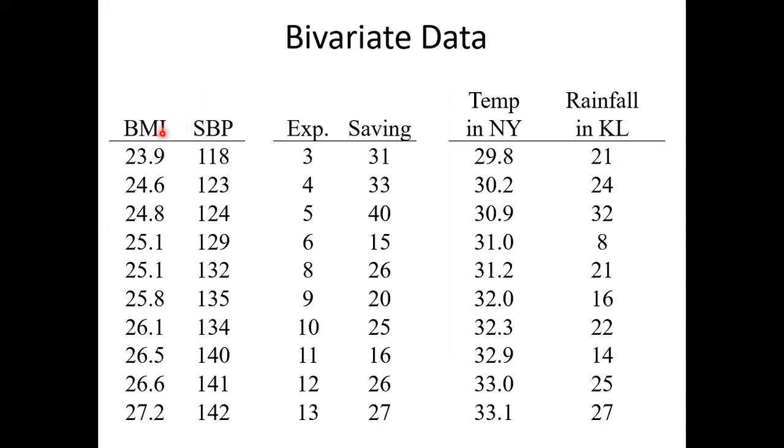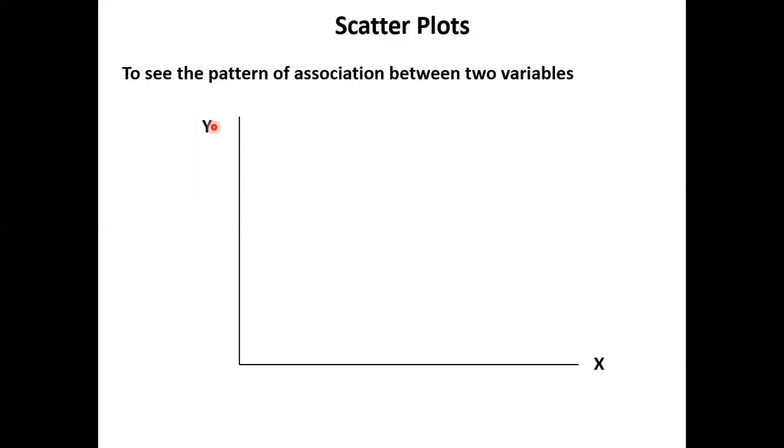Does BP depend on BMI, or BMI depend on BP? Blood pressure depends on BMI, normally, but not necessarily. The dependent variable goes into the y-axis, in this case SBP, and the independent variable BMI goes into the x-axis.